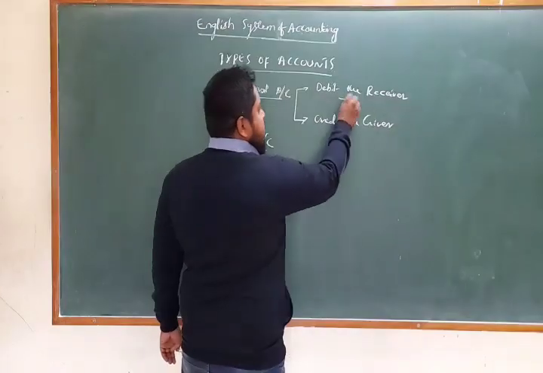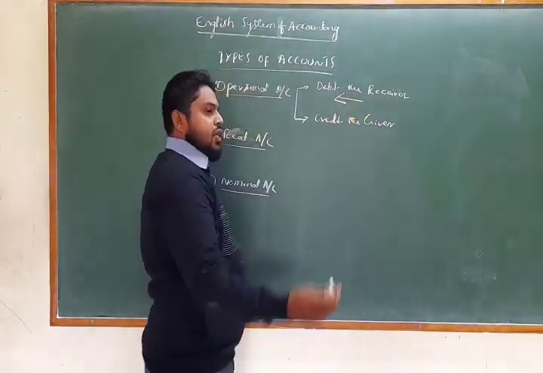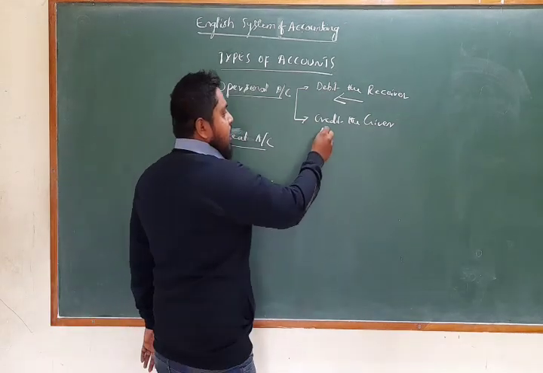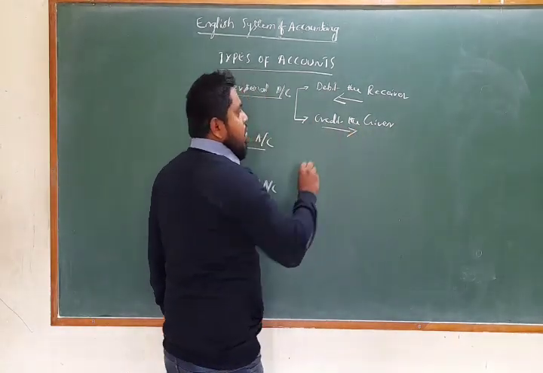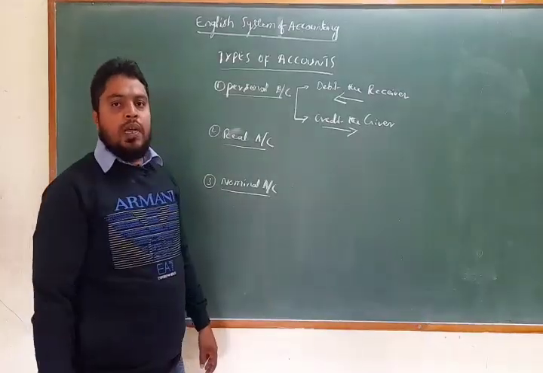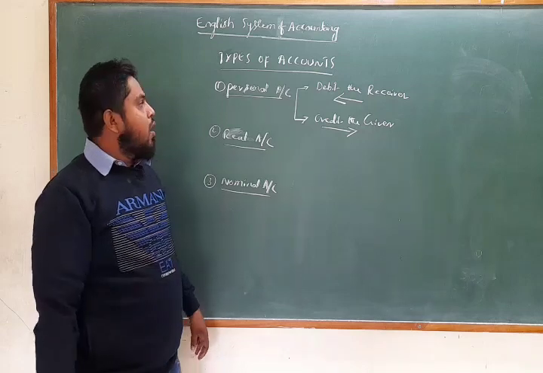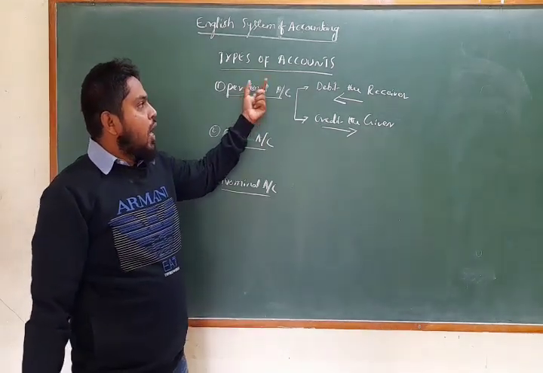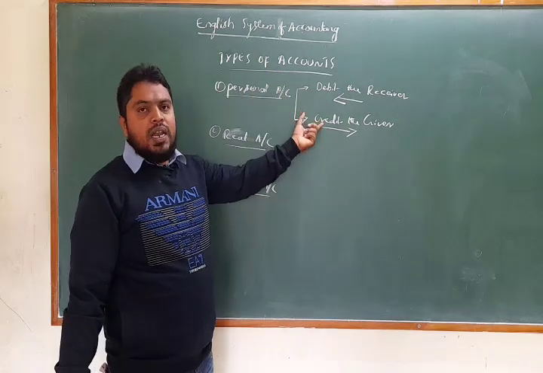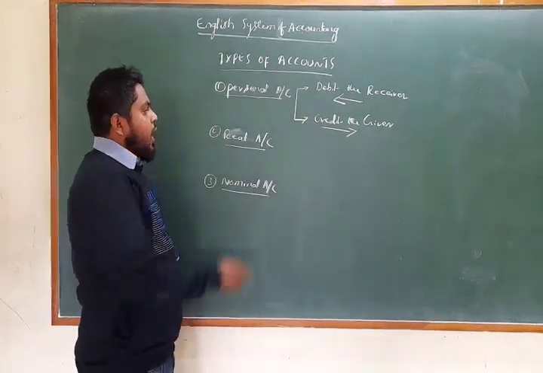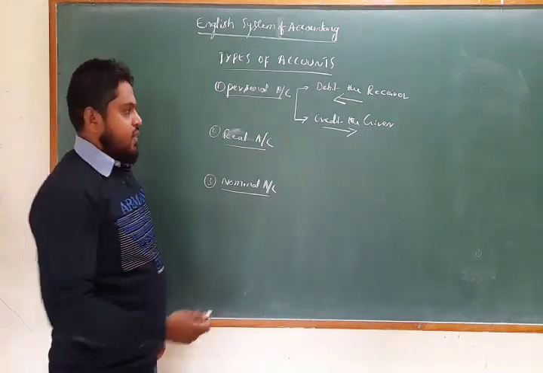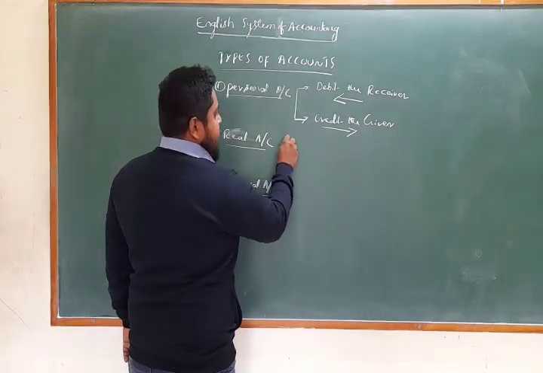Debit the receiver: if the business is receiving the benefit, we record it on the debit side, and credit the giver. So all personal transactions, payments to a person and receipts from a person, are recorded and classified under a personal account. Next, a real account. Real accounts are related to the assets.